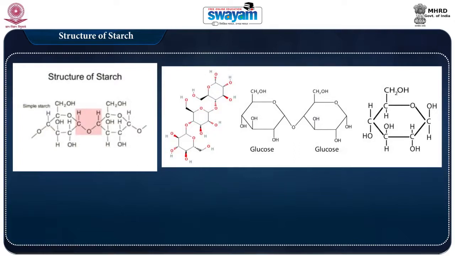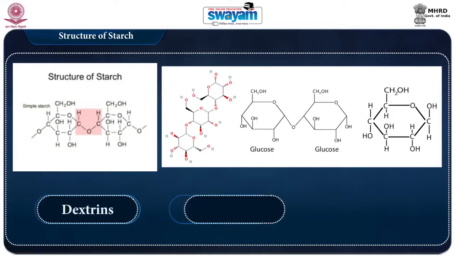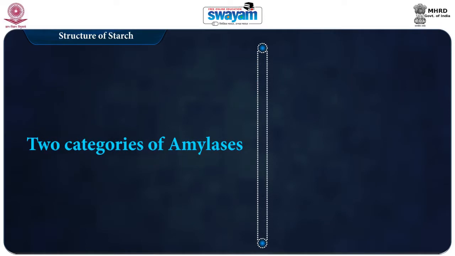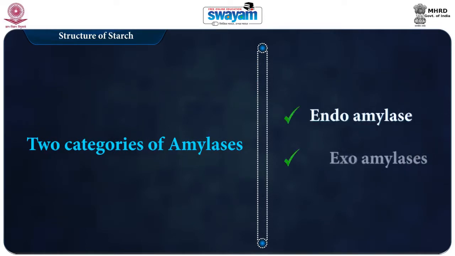Now, next coming to the amylases. Amylase represents a group of enzymes that catalyze the hydrolysis of starch into smaller carbohydrate molecules such as dextrins, maltose, which is a disaccharide, and ultimately to glucose. Two categories of amylases are denoted as endoamylases and exoamylases. The first type, endoamylases, are also called as alpha amylase.